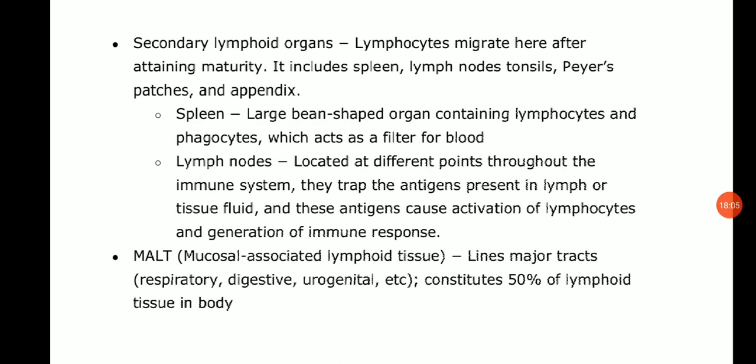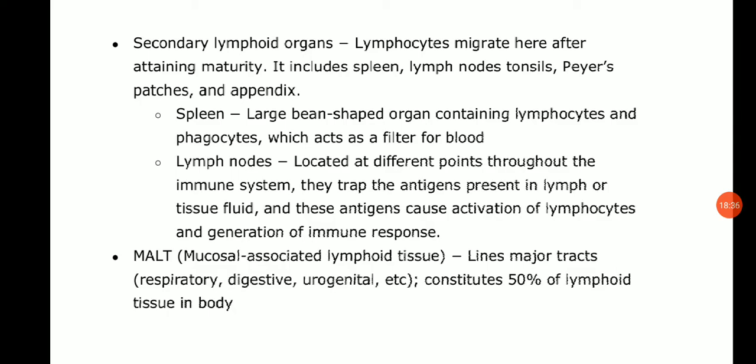Now we'll study the next organs, the secondary lymphoid organs. Here the lymphocytes migrate after attaining maturity. It includes the spleen, lymph nodes, tonsils, Peyer's patches, and the appendix. In this we'll study the spleen first.